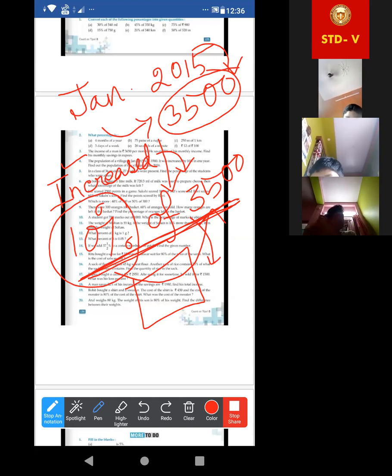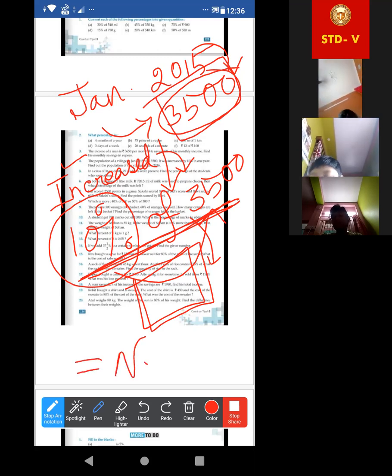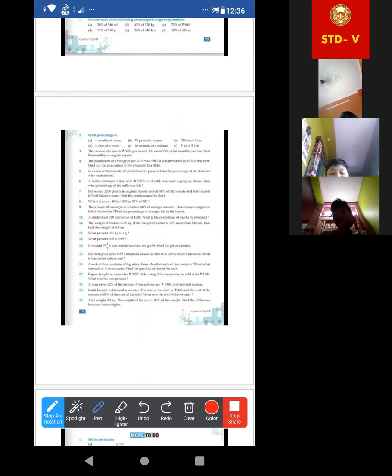Yes, Debolin? Yes, ma'am. After that, this increased number of population plus this older one, then only we'll get the new population. Okay, now write this. Write the statement properly first of all, and then you can write the statement of your own, but the meaning must be the same. Got it?